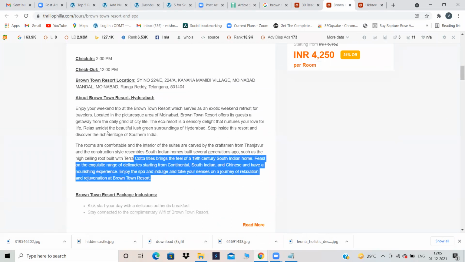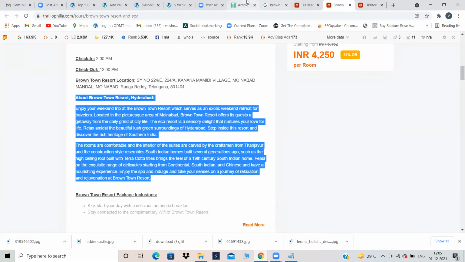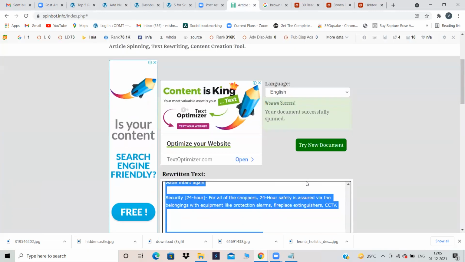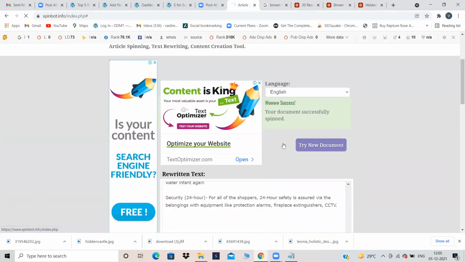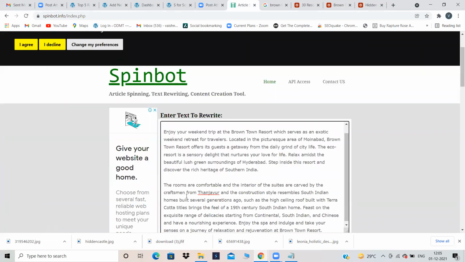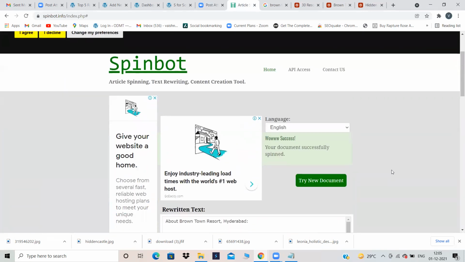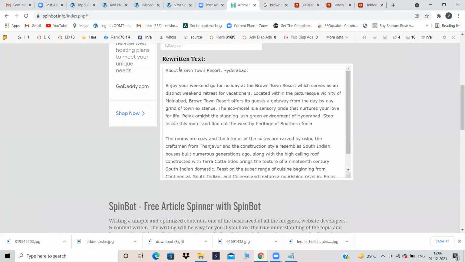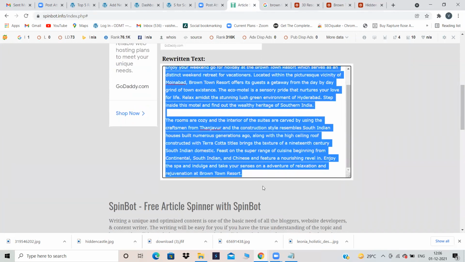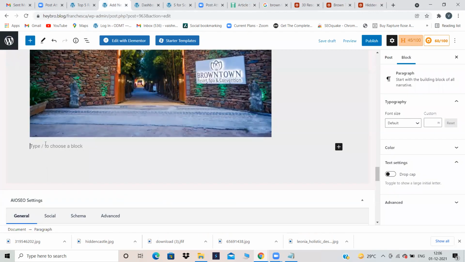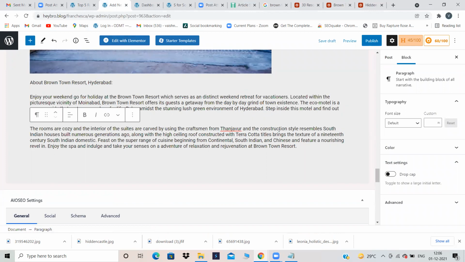So, about Brown Town Resort and Spa, Hyderabad, I'm just copying the content. Come back over here. Click on try new document. It will be refreshed. Paste your content and spinboard it. Why we are spinboarding is because you should not copy the exact content from any other website. Google will punish you. There are high chances that Google will punish you if you copy the content. So at that time, there is another option called spinboard. But don't do spinboard also, because if you do, people will get to know whether it is spinboarded content or original content.